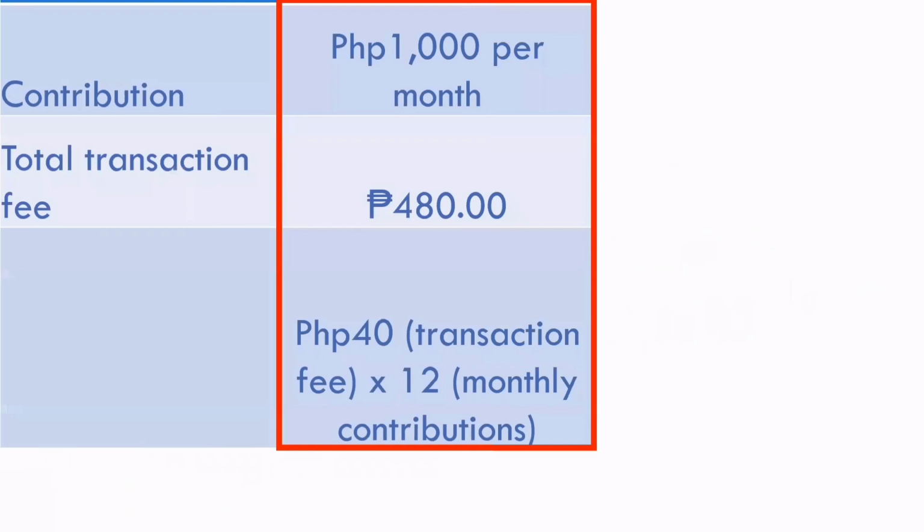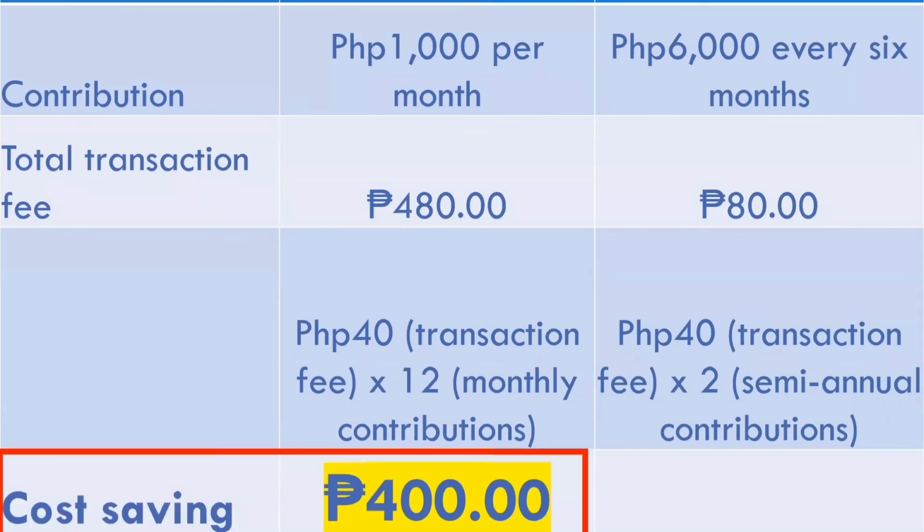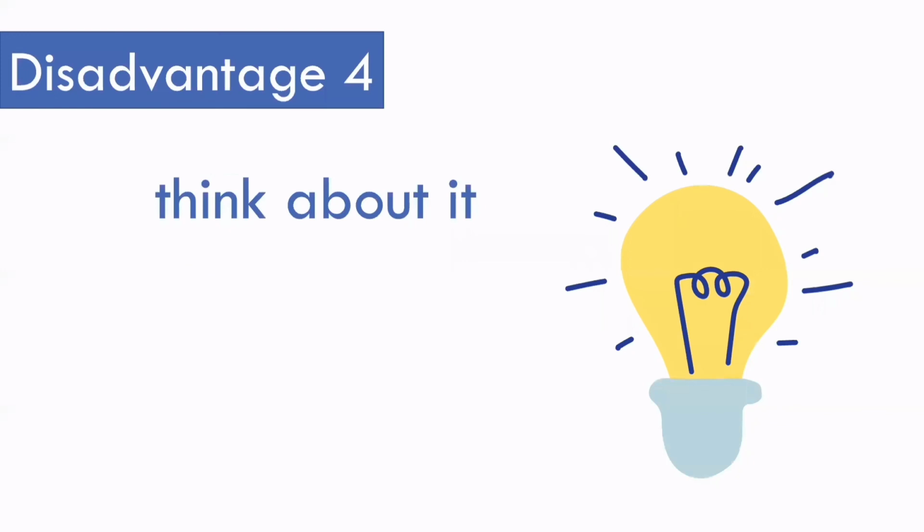If you make a monthly contribution of 1,000, your total transaction fee for the year is 480. That's 40 times 12 contributions. If you contribute 6,000 every 6 months, however, your total transaction fee will only be 80 pesos. That's 40 times 2 because you will be contributing 2 times per year. If you change the frequency of your contributions, you will save 400 pesos. So try to think about it.